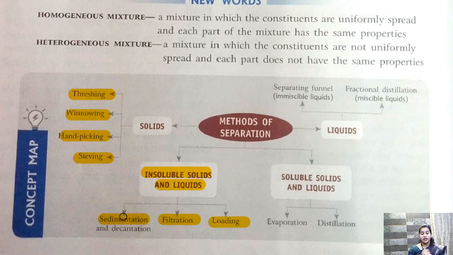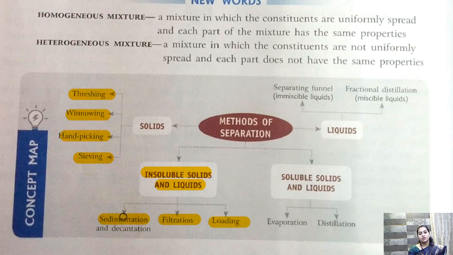Then we have loading. Loading is basically done by a chemical substance called alum. When we put alum in the mixture, the alum will attach all the sediment and will fasten the process of sedimentation. So loading is a process in which the sedimentation process is fastened and it is done by alum. Alright, so these were a few methods through which we can separate insoluble solid and liquid.